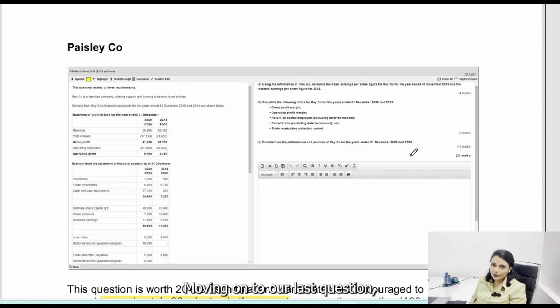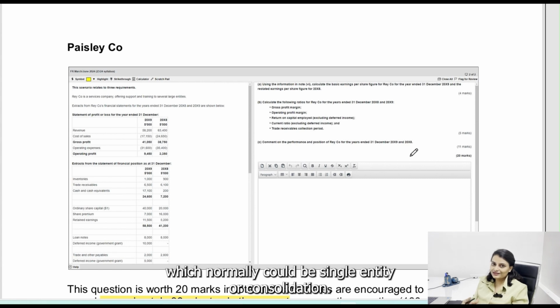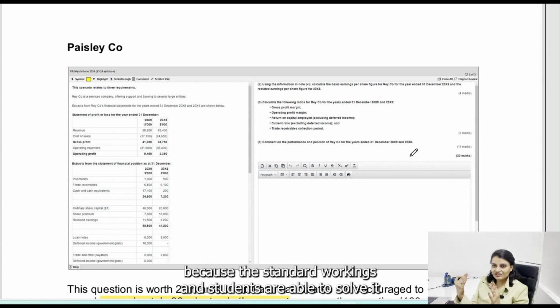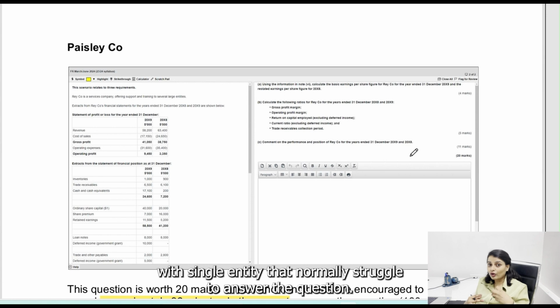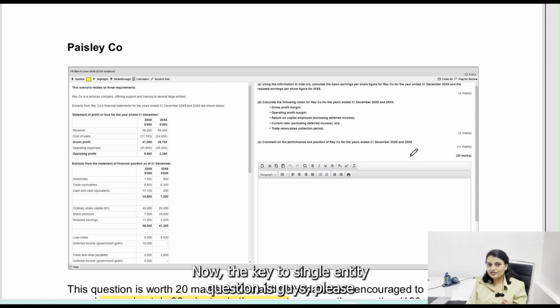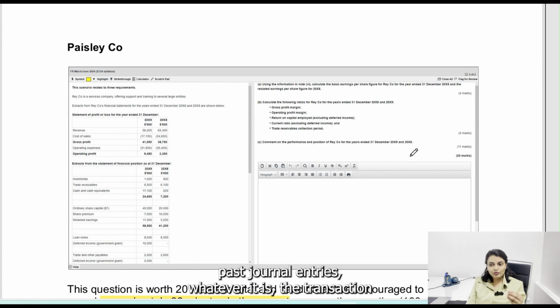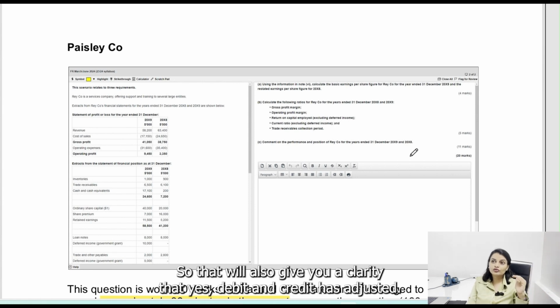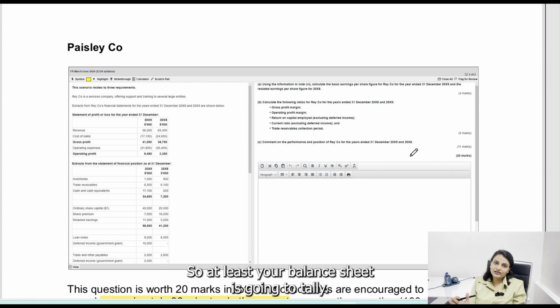Moving on to our last question, which normally could be single entity or consolidation. So what I have generally seen is students are comfortable with consolidation because there's standard workings and students are able to solve it. With single entity, they normally struggle to answer the question. Now the key to single entity question is, guys, please pass journal entries. Whatever is the transaction, hit the debit, hit the credit, and immediately go and adjust it. So that will also give you a clarity that yes, debit and credit has adjusted. So at least your balance sheet is going to tally.